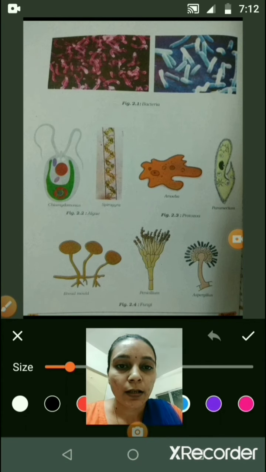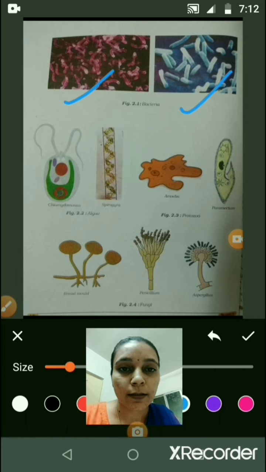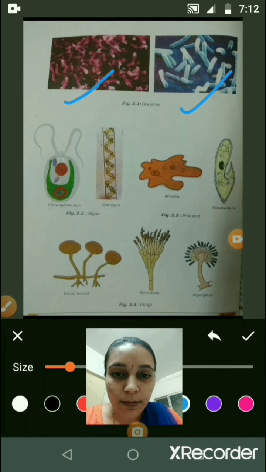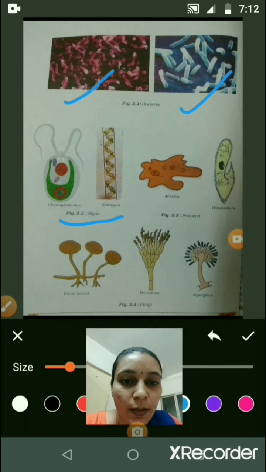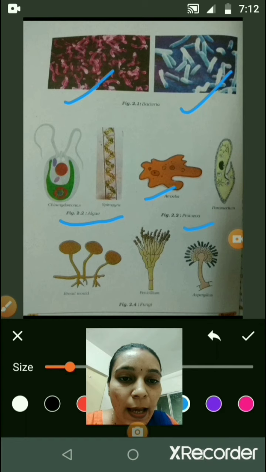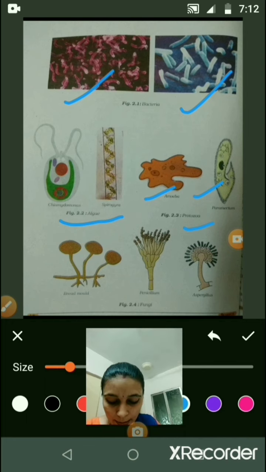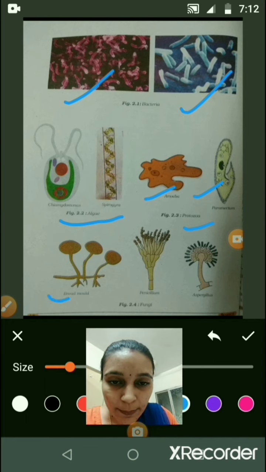Now in this picture you can see some microorganisms. These 2 pictures are of bacteria, small tiny structures. Then in this picture you can see algae, 2 types of algae. In the next picture, protozoa. You can see amoeba and paramecium. These are protozoa kind of microorganisms. And this is the bread mold.